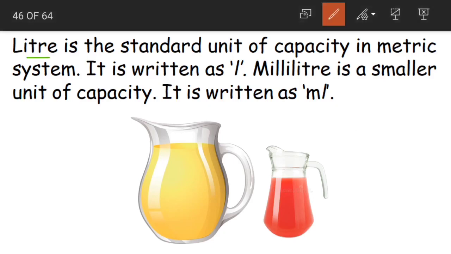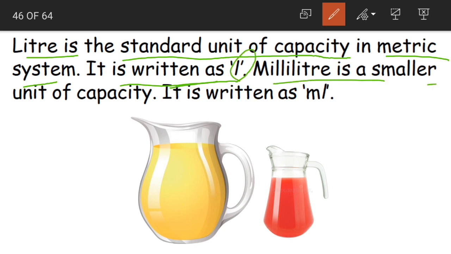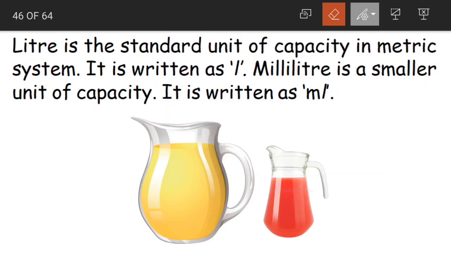The liter is the standard unit of capacity in the metric system. It is written as L, and milliliter is a smaller unit of capacity. It is written as ml. For measuring the capacity, what is the standard unit of measurement? The standard unit is liter, L-I-T-R-E. Liter is the standard unit.